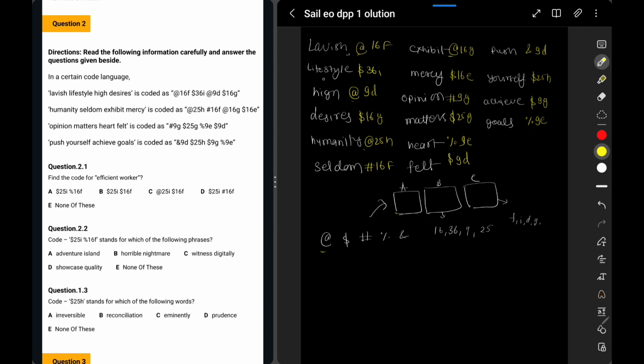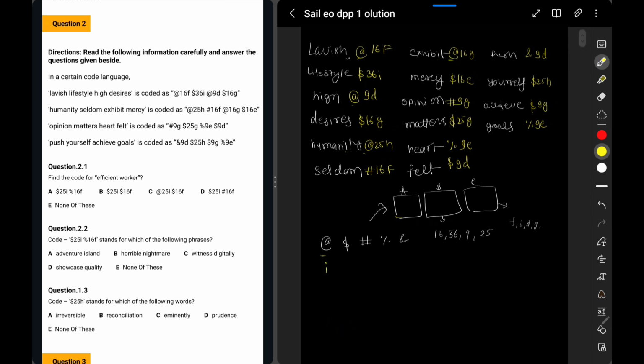Anything else? There's A, no. I, yes, I is here, I is here, I is here, I is here. So if we see carefully, the last vowel used in these words is I. I'm just writing I over here.